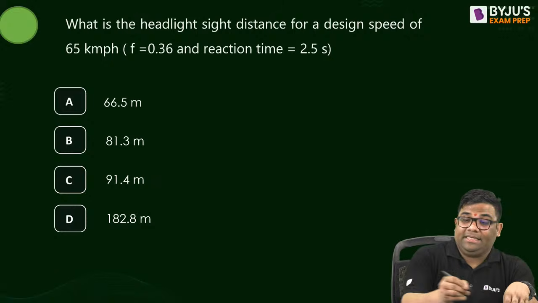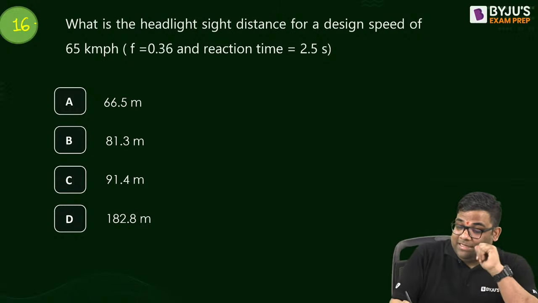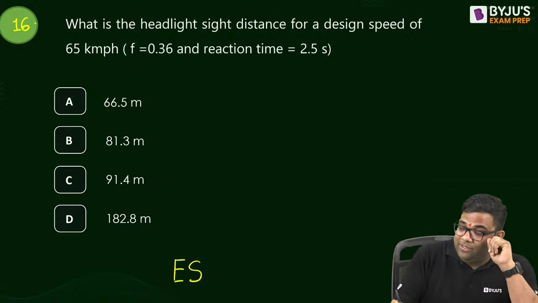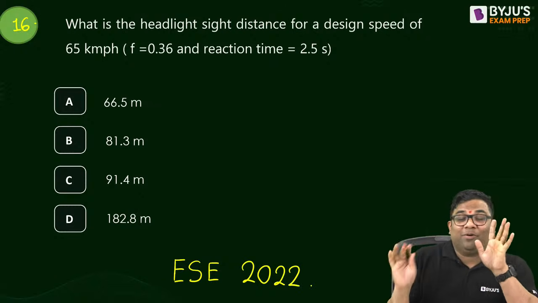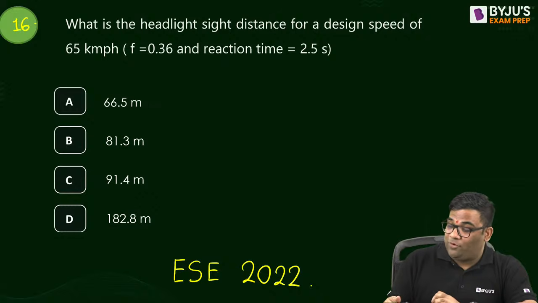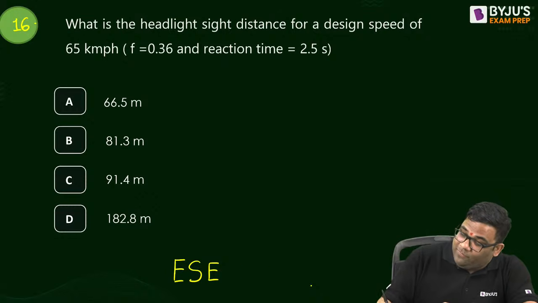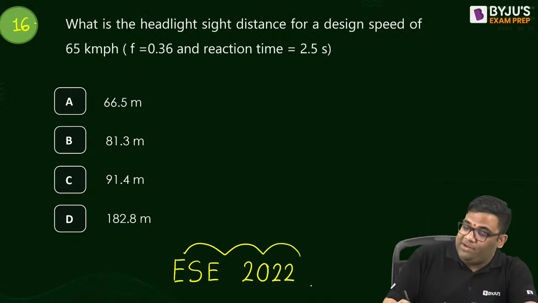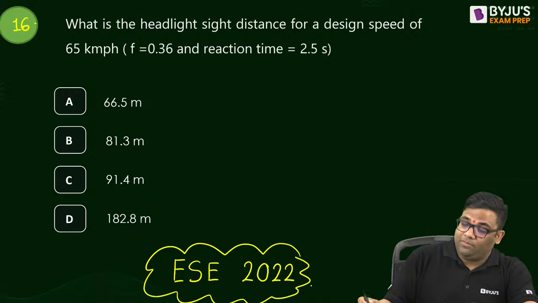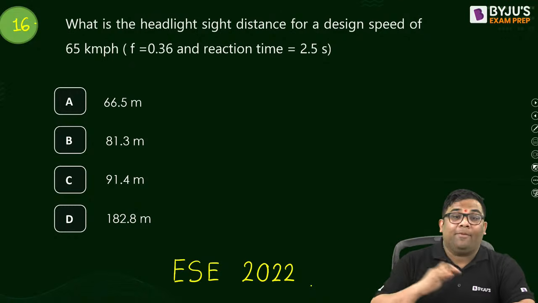Question number 16. Headlight sight distance. This was asked in ESE 2022. Straightforward question. Ladies and gentlemen, they always give you straightforward questions in all the examinations. We are not preparing well and we only see the difficult ones. Yes, we have to prepare. When you are preparing for GATE, you have to prepare for difficult questions also. But this session is common for all the examinations. So everything I have mixed.